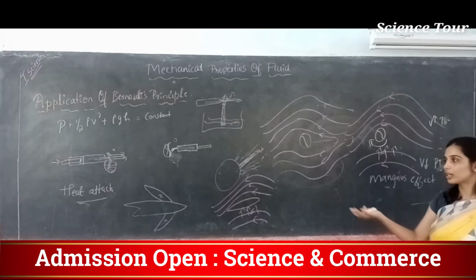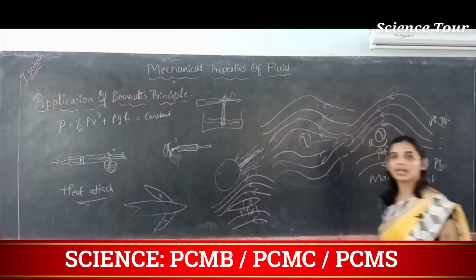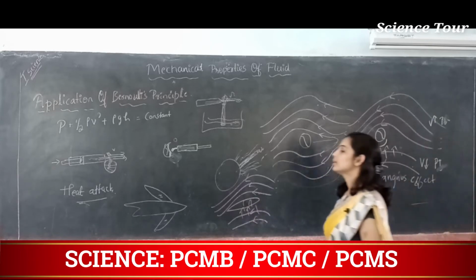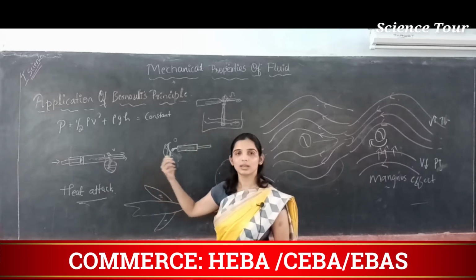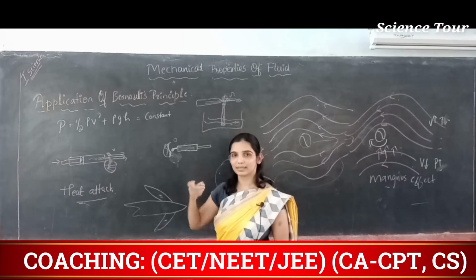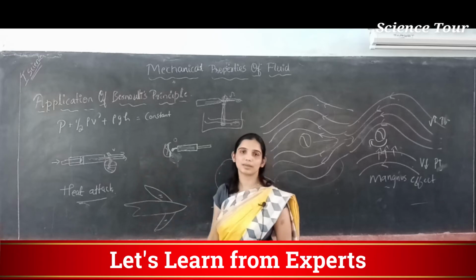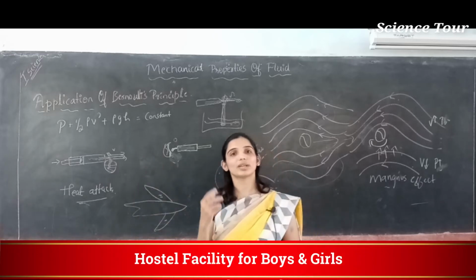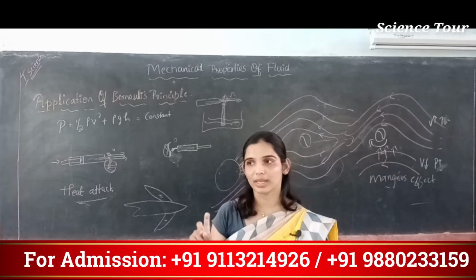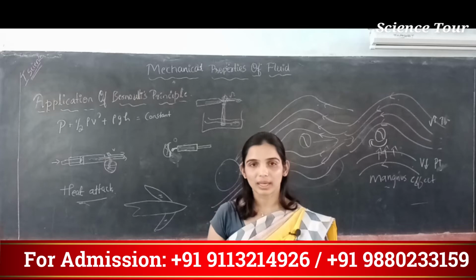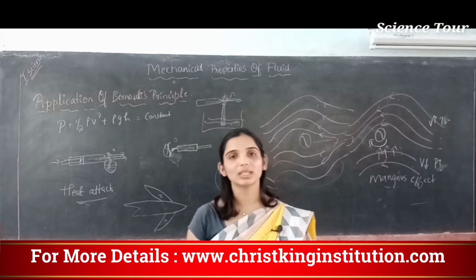They get to move horizontally because of the Magnus effect or because of the upward thrust experienced by these airfoils. And in the Bunsen burner, in the carburetor, in the insect medicine spray device or perfume, everywhere Bernoulli's principle is used. In your perfume bottle and all, it works as a Venturi meter, perfume bottle or insect spray bottle, everywhere the same technique is used. So this is the application part of Bernoulli's principle.